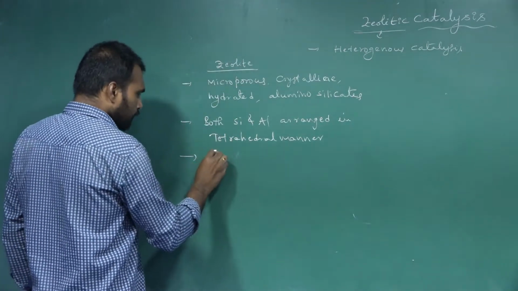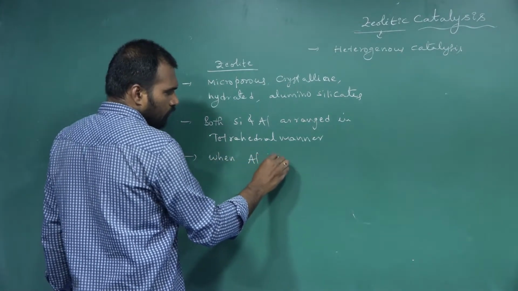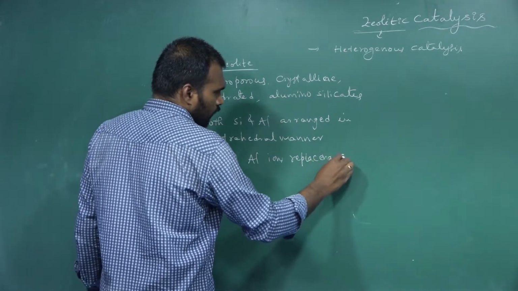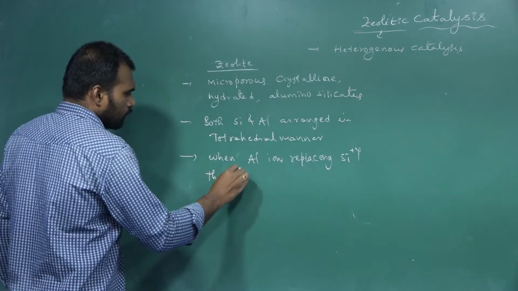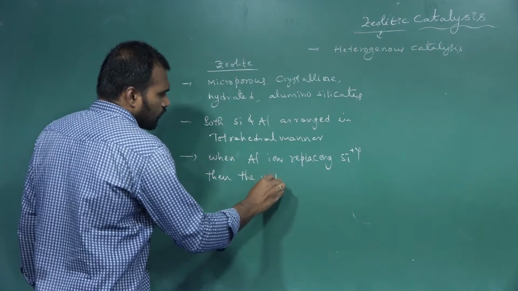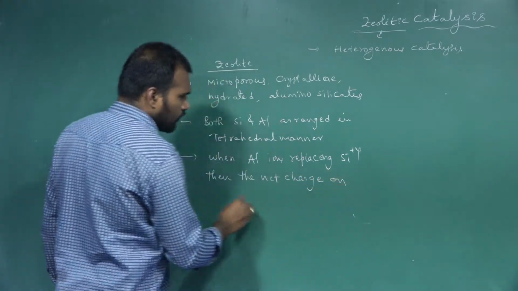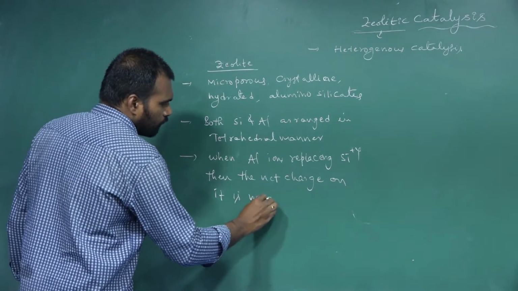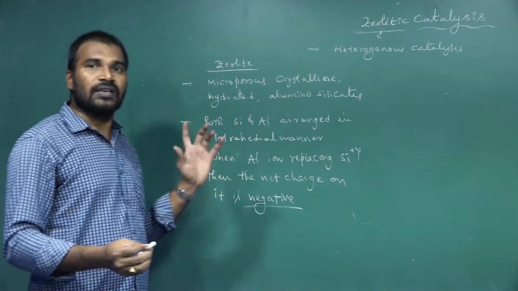So when aluminium ions replace Si plus 4 ions, the net charge on it is negative.